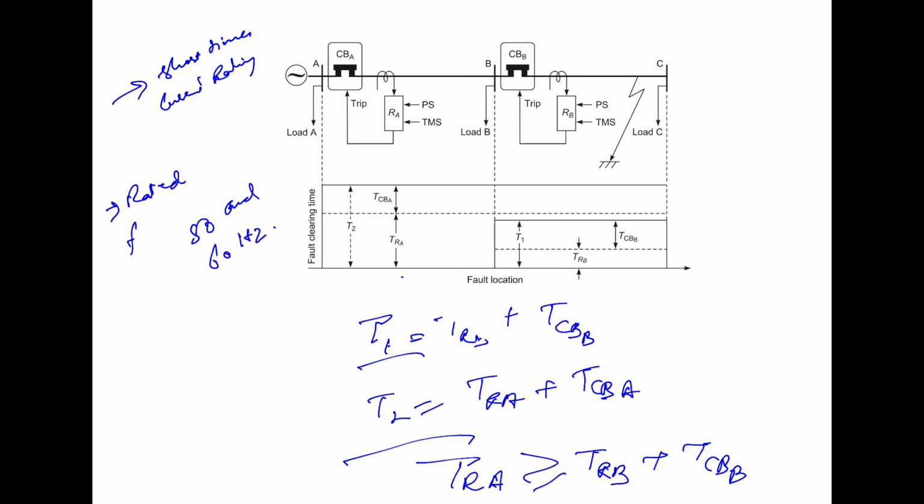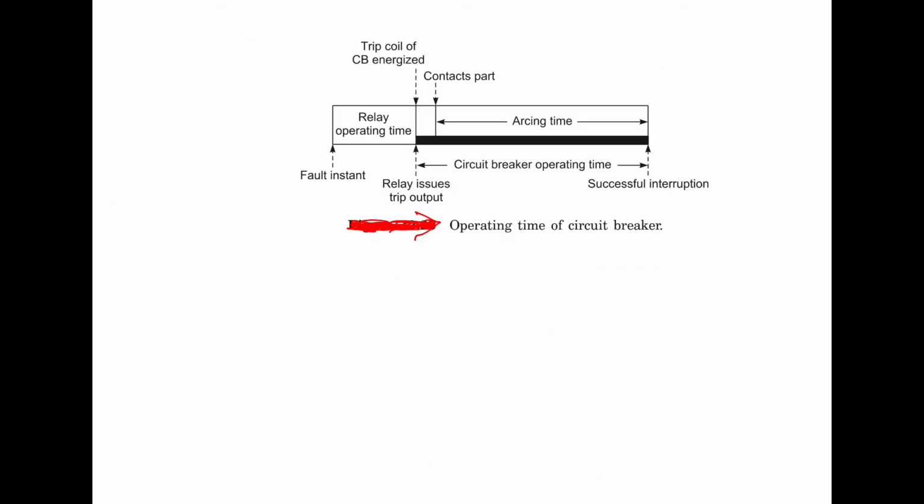Now, next is the operating time. The operating time of a circuit breaker is the time elapsed between the instant when the trip circuit is energized and the instant at which the successful interruption of the current takes place. So what is the operating time? Operating time is the time elapsed between the instant when the trip circuit is energized, and the instant at which successful interruption takes place.